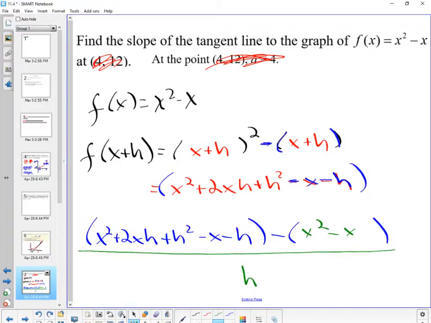Is that all you need, or do you need to do the limit part too? No, we're not doing limits. Don't worry about that. Right now, what we're doing is we're finding the equation of a line that's tangent at some specific point. So right now, we're going to find a generic one. Right now, we're finding a generic tangent line, AKA the derivative.